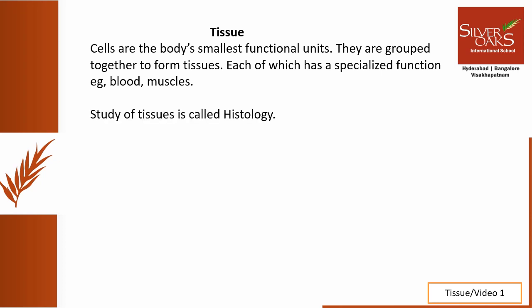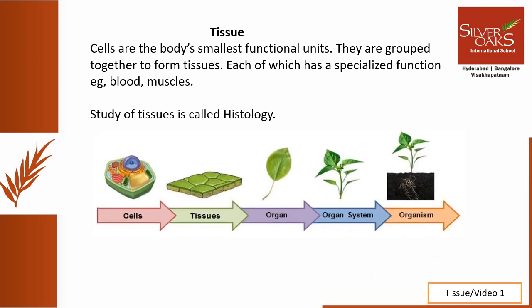We know that the study of tissues is called histology. So the cells make up tissues and we know that different types of tissues are responsible for making an organ. An organ system consists of different types of organs. And different organ systems together make up an organism. So, can you now say the utility of tissues in multicellular organisms? Yes, you guessed it right.